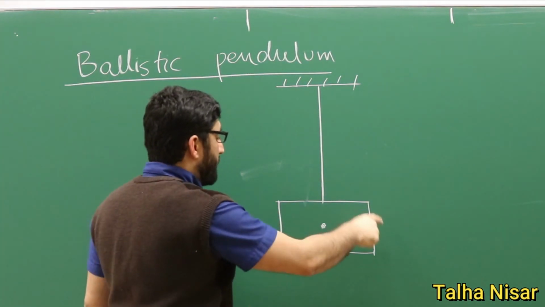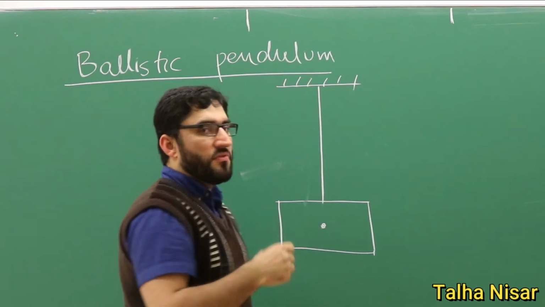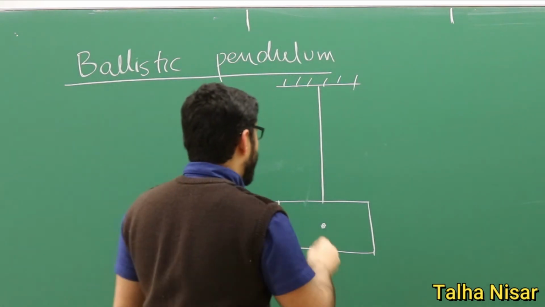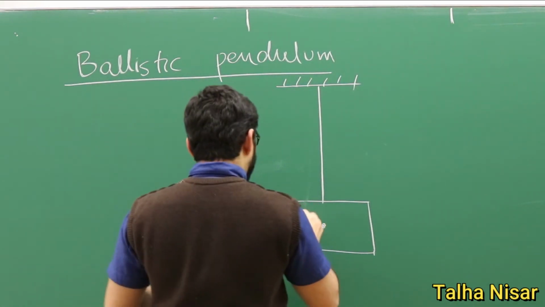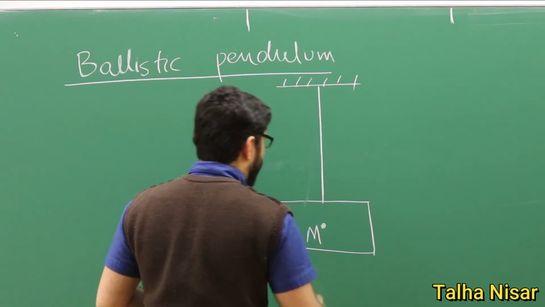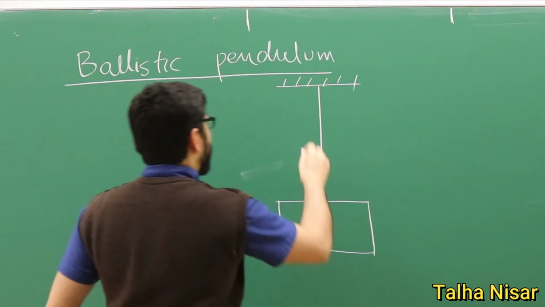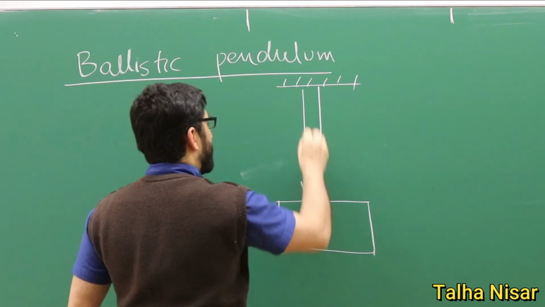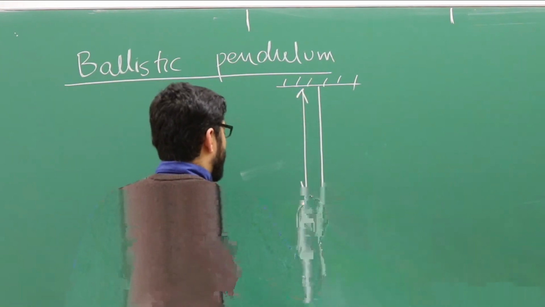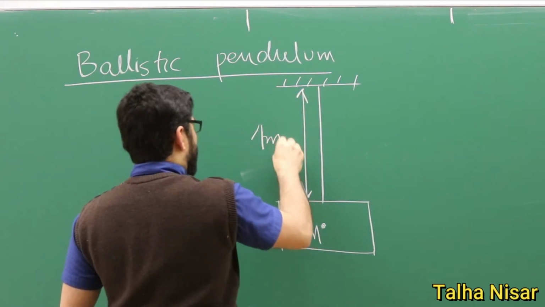This object here is, we can say, a block of rubber, and we represent its mass with a capital M. And the length from the center of the mass is 1 meter.